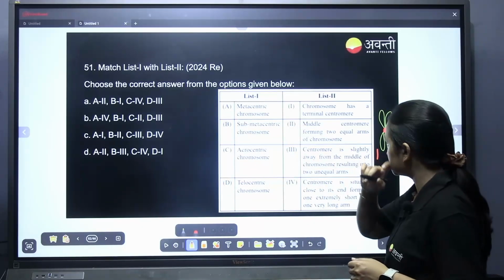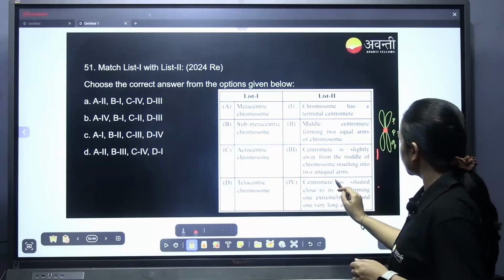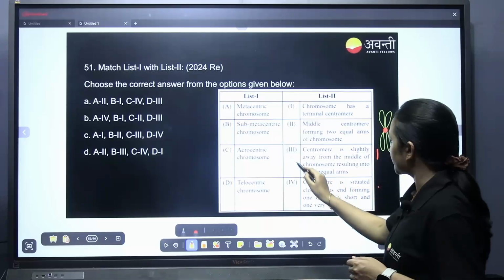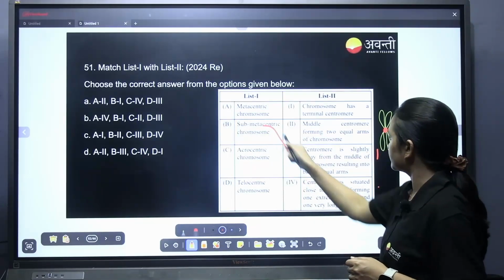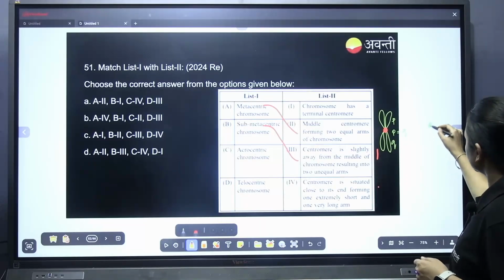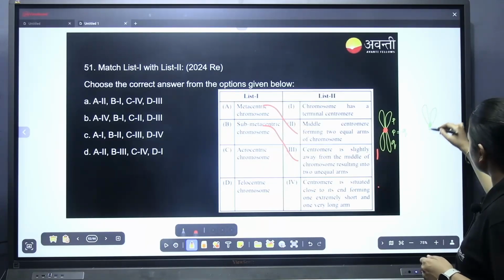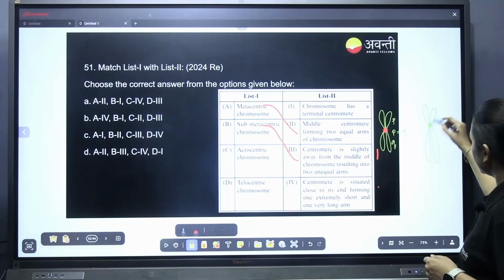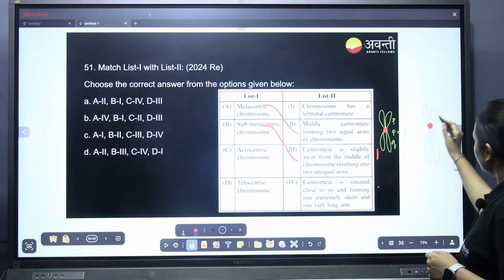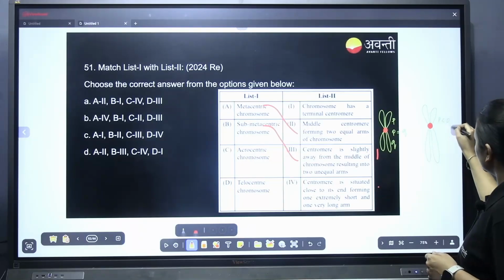Submetacentric means slightly away. This is the centromere, slightly away. So the P arm is less, Q is more.